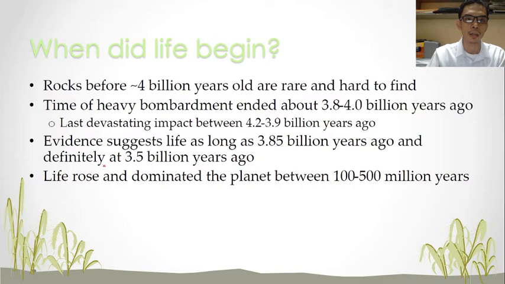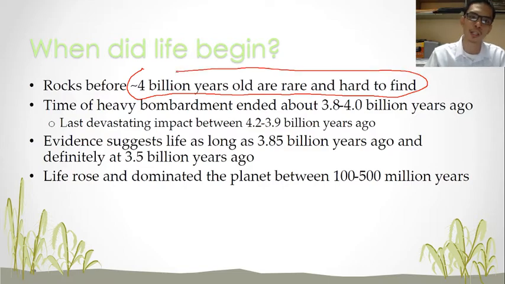Next, rocks older than 4 billion years are rare and hard to find. Why is it so? Because of mechanical weathering, and the continuous pressure and heat of the sun, rocks might be eroded. Rocks which are 4 billion years old are likely to have eroded as those processes continued until this point.